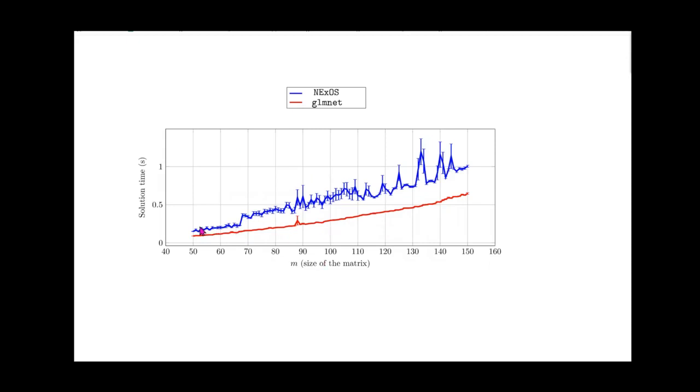One thing to note is that for Lasso, we have used GLMNet, which is a very good package for Lasso type problems. And we see that GLMNet is somewhat faster than NExOS. This is understandable because GLMNet is a very well-developed package tailored towards solving just sparse regression type problems, whereas NExOS is a general purpose package. That being said, I would say that the speed of NExOS is comparable.